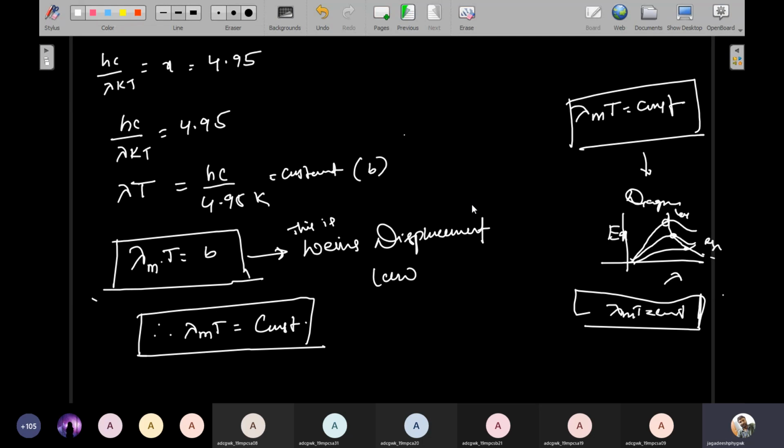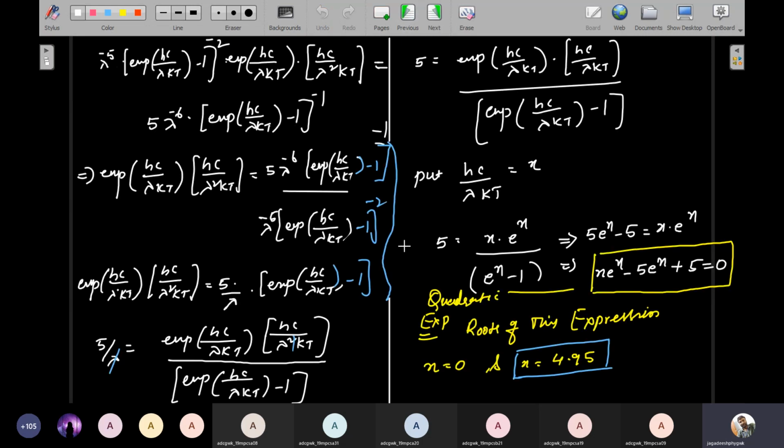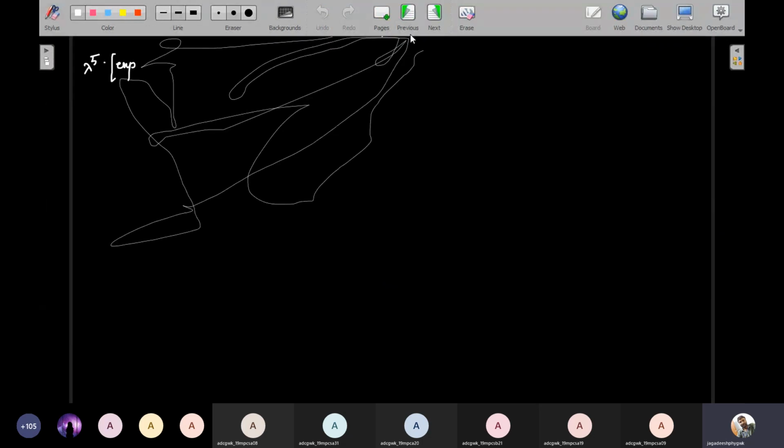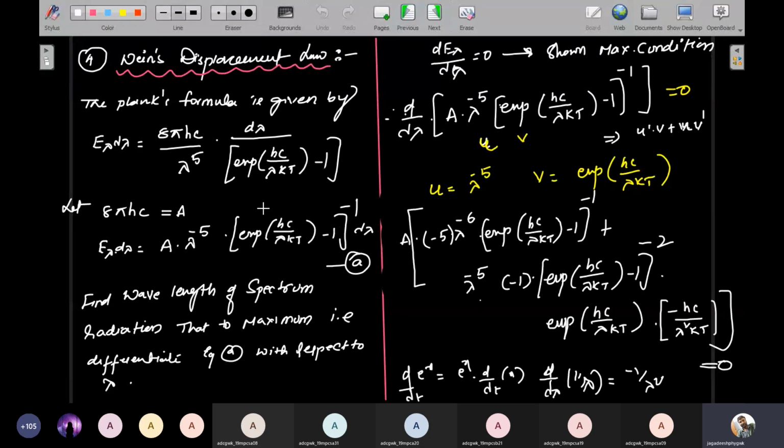Okay. So in the previous class I explained Wien's displacement formula. This Wien's displacement formula I derived using Max Planck's formula only. That is E lambda d lambda is equal to 8 pi hc by lambda to the power 5, into d lambda divided by exponential of hc by lambda kT minus 1. In this expression, 8 pi hc is considered as a capital A, so the equation is modified into equation A.